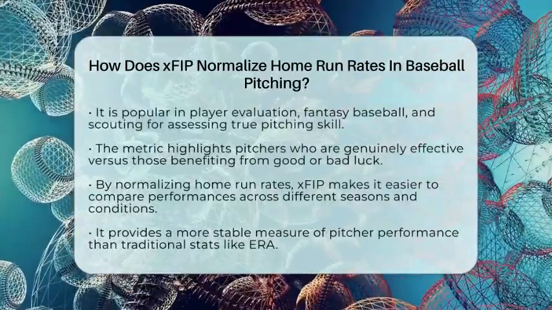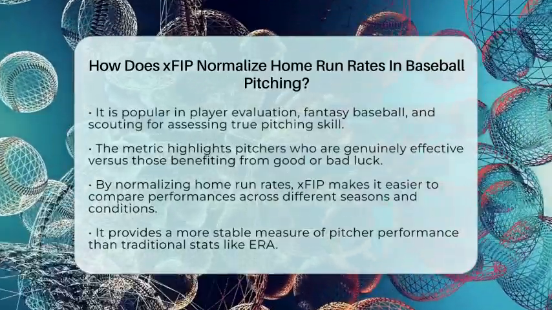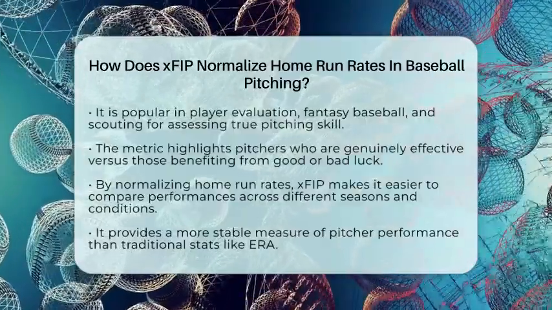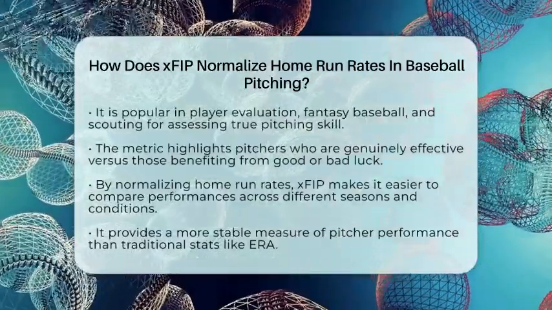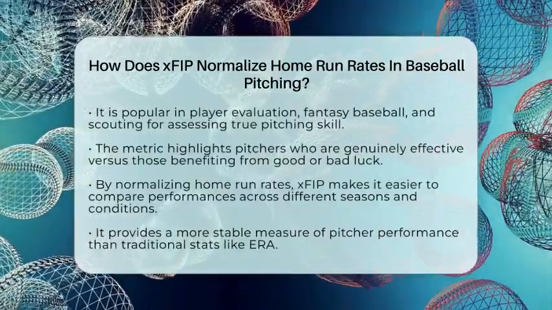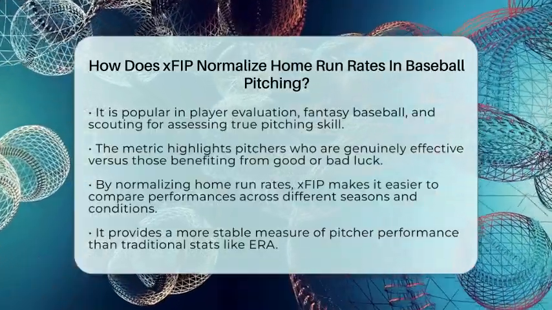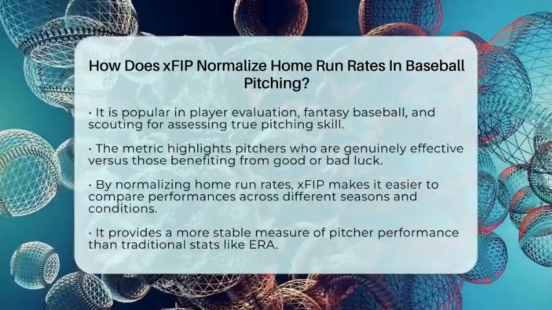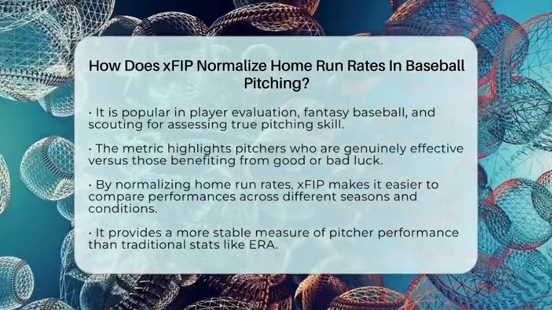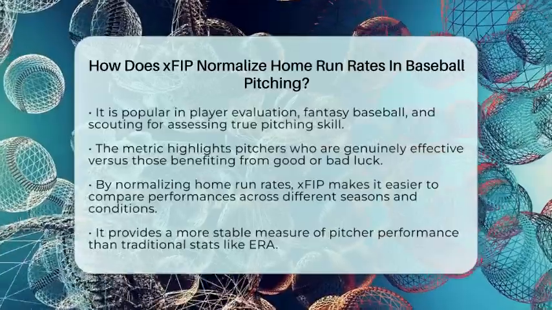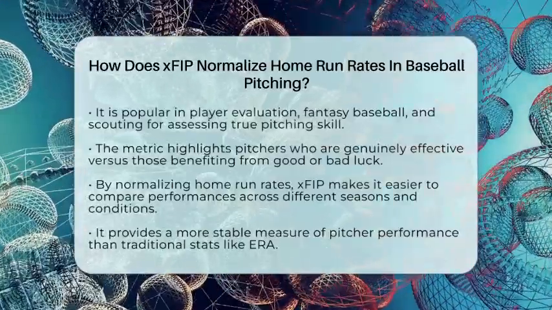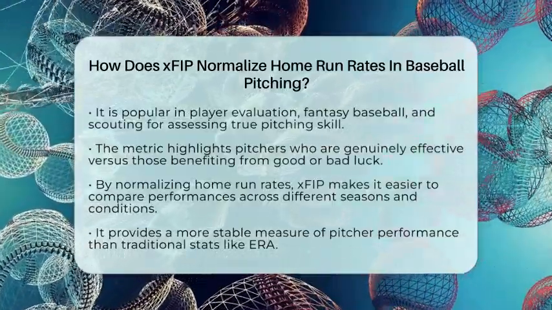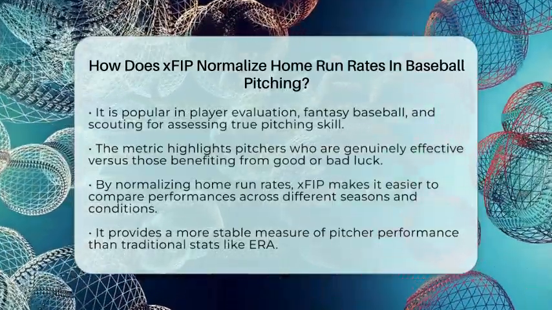In the world of advanced sabermetrics, xFIP is a favorite because it focuses on what a pitcher can control. It's used in player evaluations, fantasy baseball, and scouting to get a better sense of true pitching talent. While traditional stats like earned run average can be skewed by defense or luck, xFIP strips those away and highlights the pitcher's real skill. So, by normalizing home run rates, xFIP helps us see who's genuinely effective on the mound and who might just have had some good or bad luck.